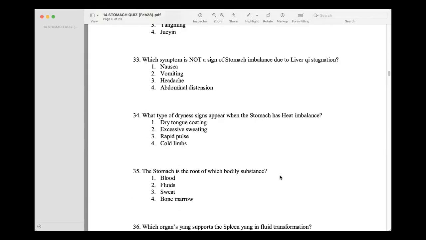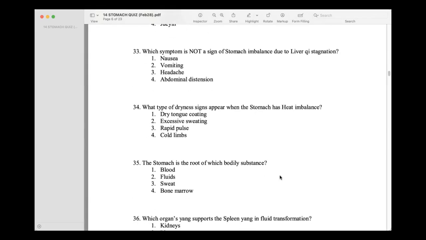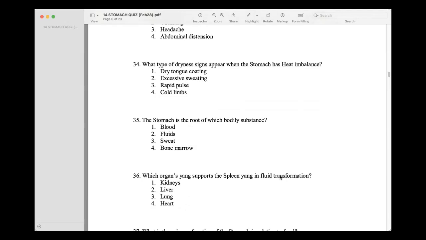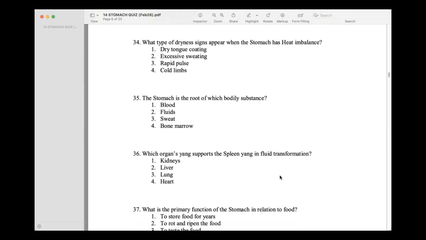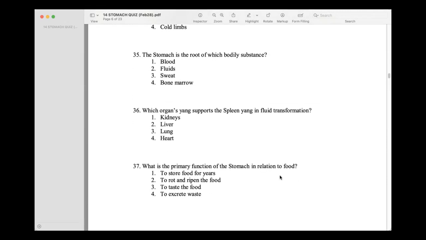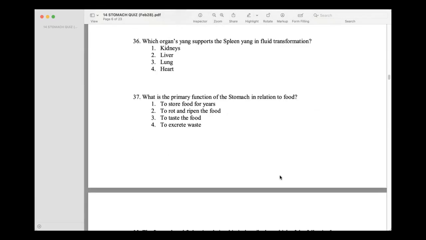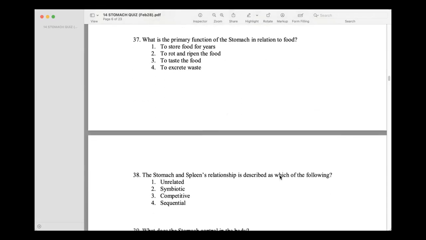Yang Ming. Which symptom is not a sign of stomach imbalance due to liver qi stagnation? Headache. What type of dryness signs appear when the stomach has heat imbalance? Dry tongue coating. Stomach is the root of which bodily substance? Fluids. Which organ's yang supports the spleen yang in fluid transformation? Kidneys. What is the primary function of the stomach in relation to food? To rot and ripen the food.